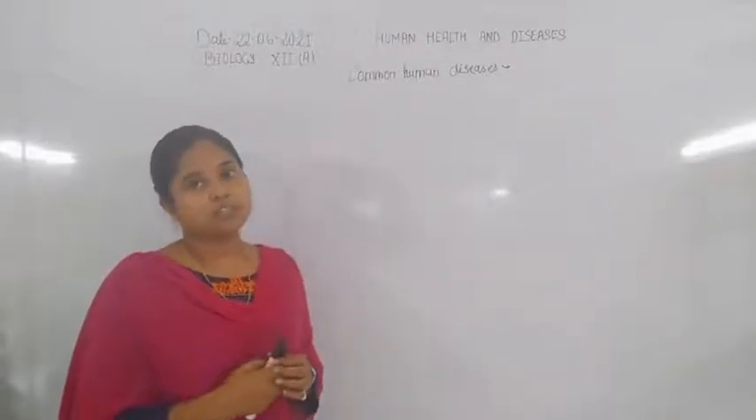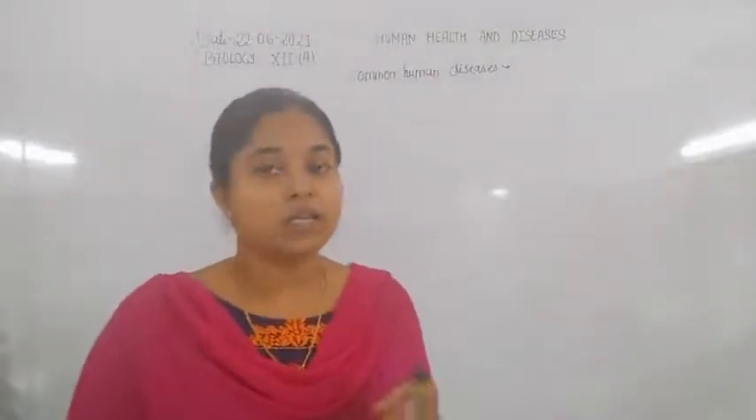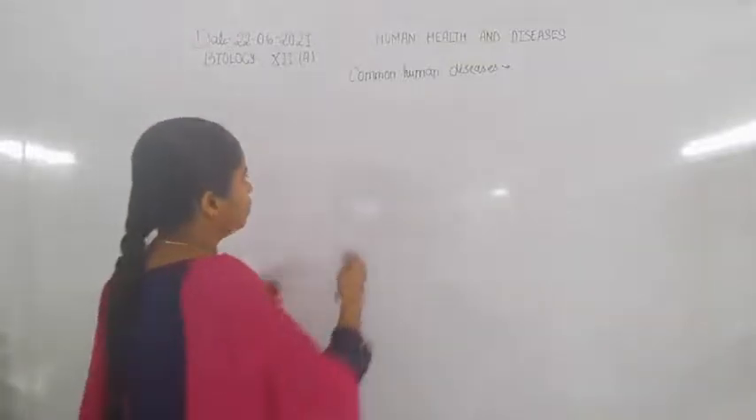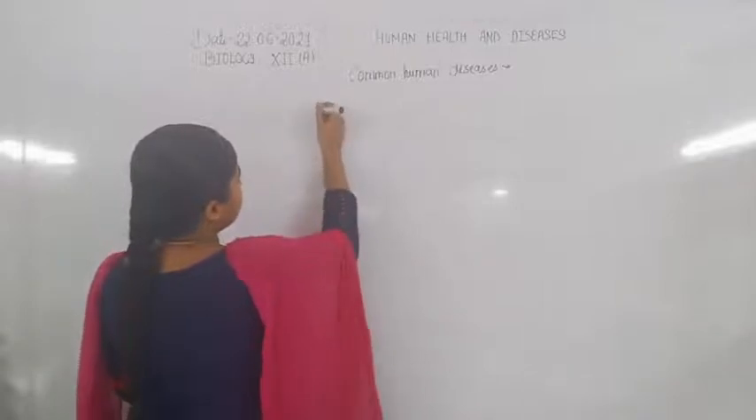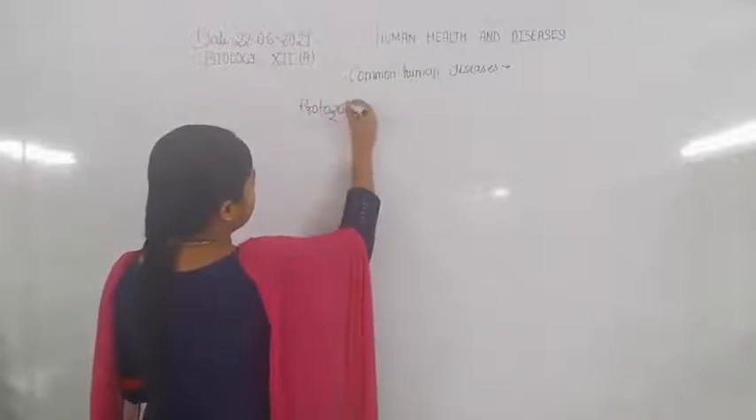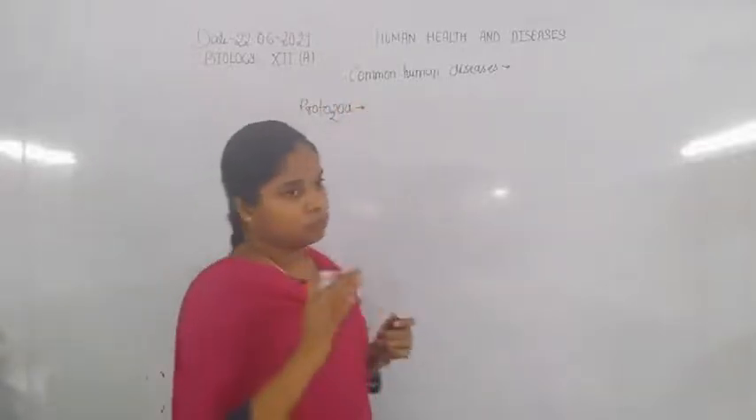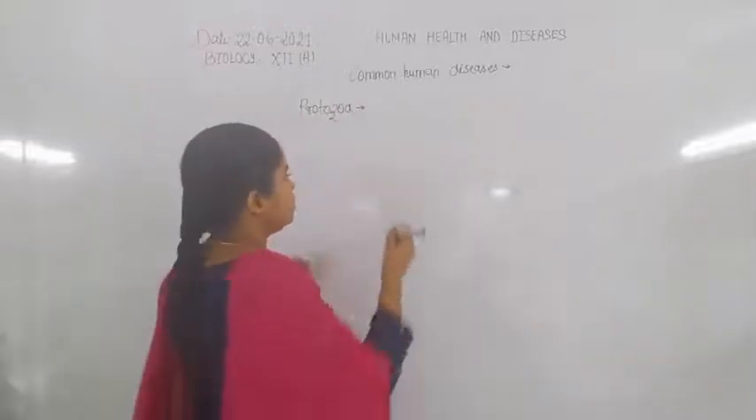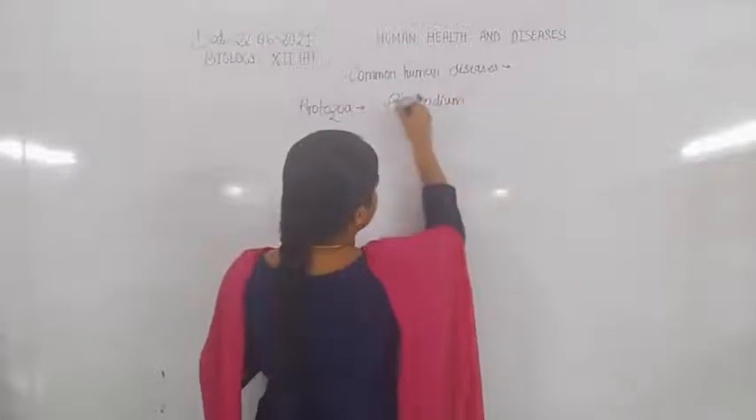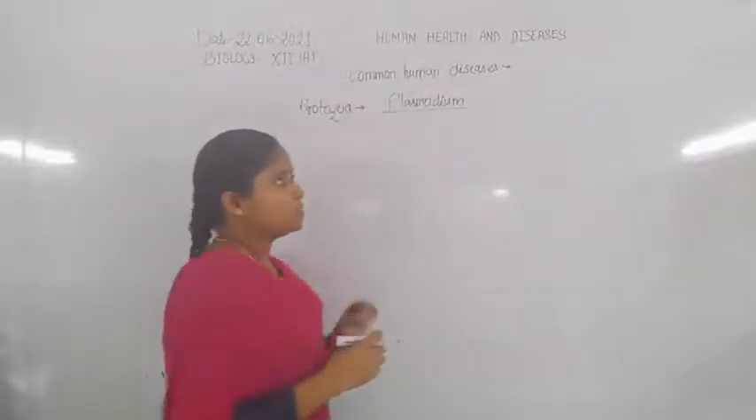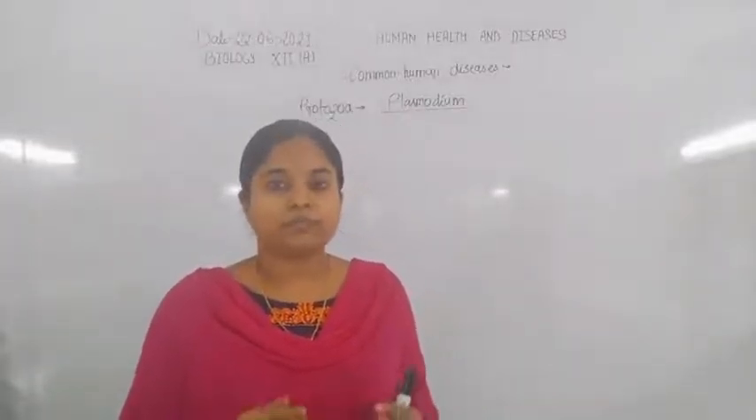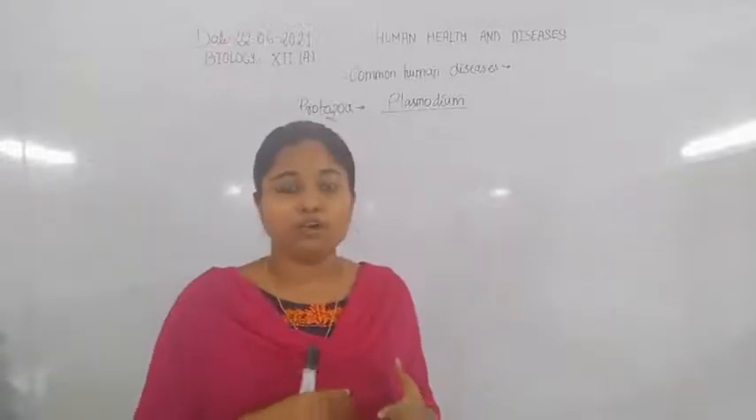Now first we discuss the protozoan diseases, then we discuss the bacterial or viral diseases. In the protozoan diseases, the first disease is malaria. The protozoan which causes malaria is Plasmodium. The genus is Plasmodium. Some species of Plasmodium cause many types of malaria.